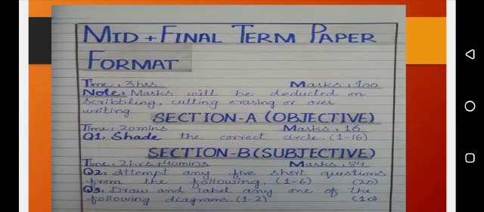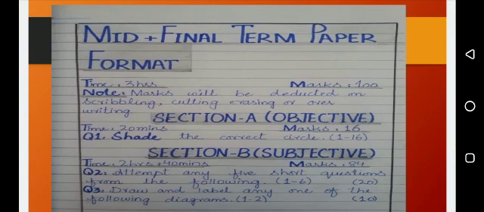Then going towards the paper format of mid and final term. Okay, so the total time given for your paper is 3 hours and the marks are 100. So write down the paper format in your notebook and give the heading of Note. Marks will be deducted for scribbling, cutting, erasing or overwriting. Clear? Marks will be deducted on these things.